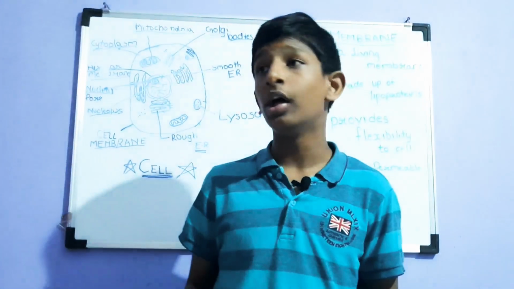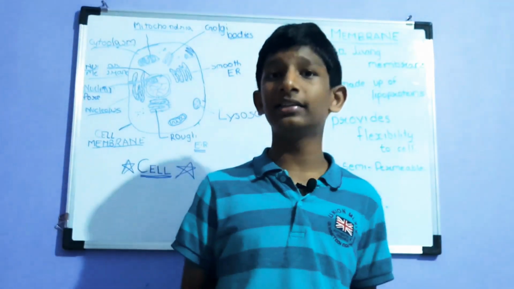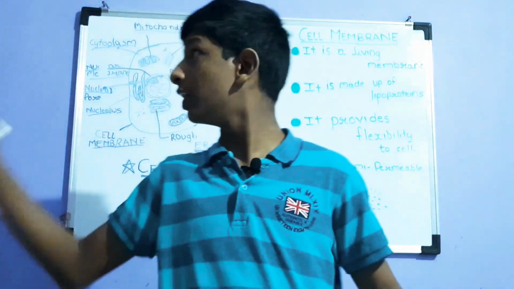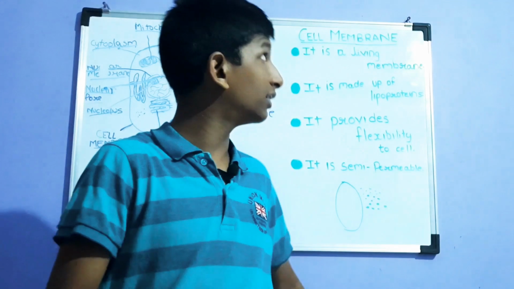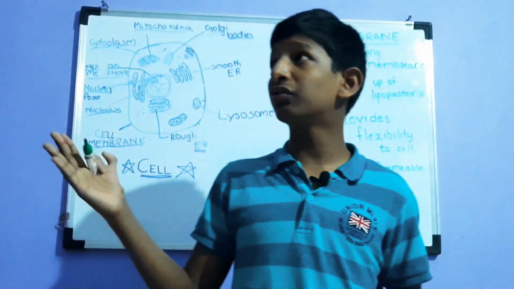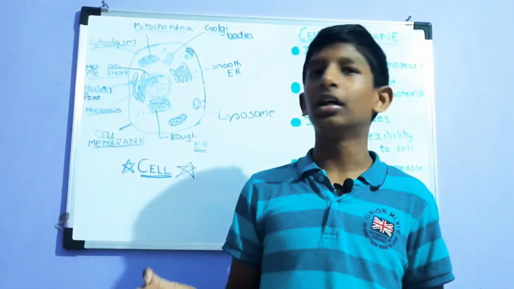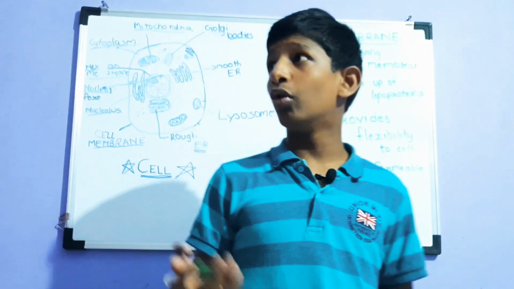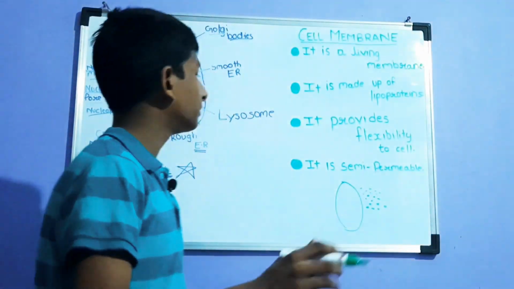What does a wall do? It protects us from unwanted things like dust and all. The walls in your house, what do they do? They protect us from wind, they protect us from dust, they protect us from many unwanted things which we don't want, like insects and all.